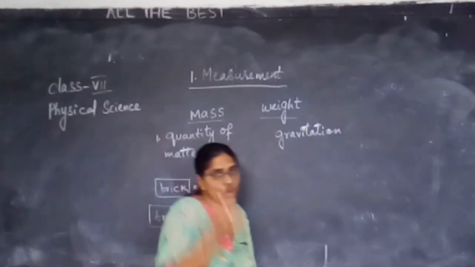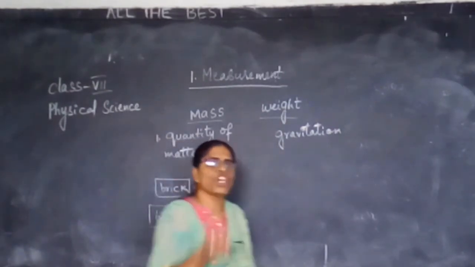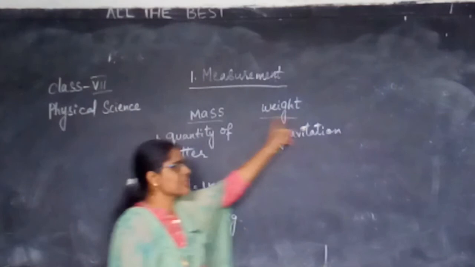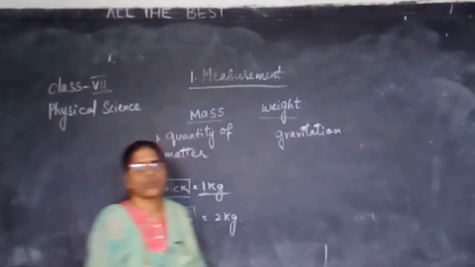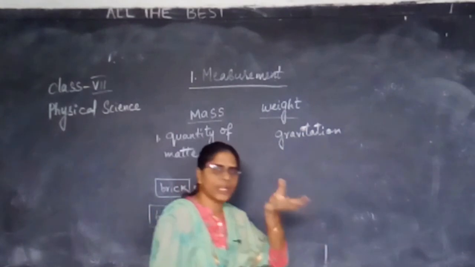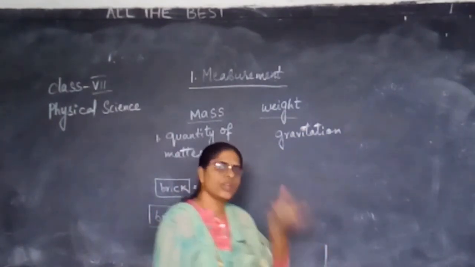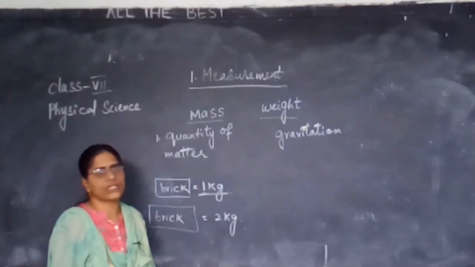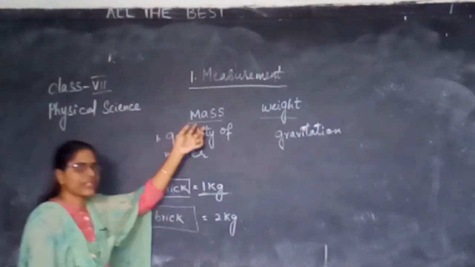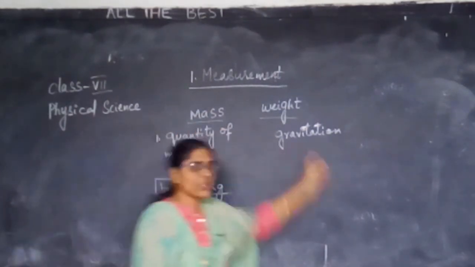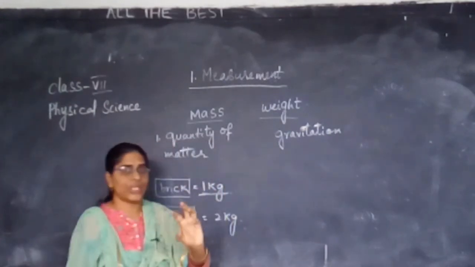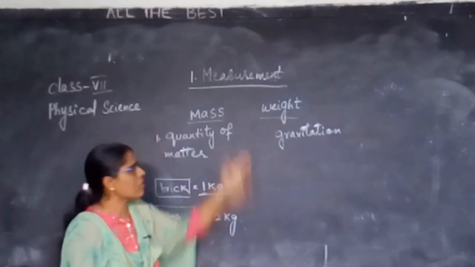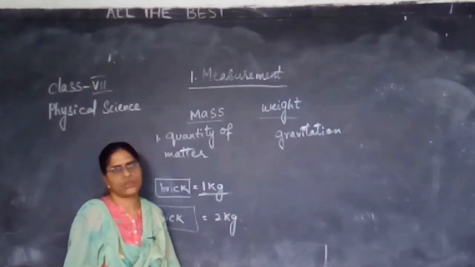The force that pulls the object towards the earth is called weight. The quantity of matter is called mass. Weight is the force with which an object is pulled towards the earth. Okay, children?